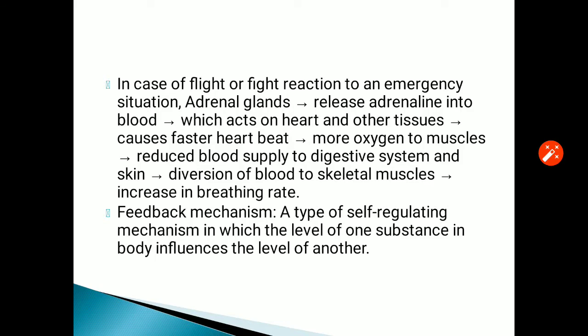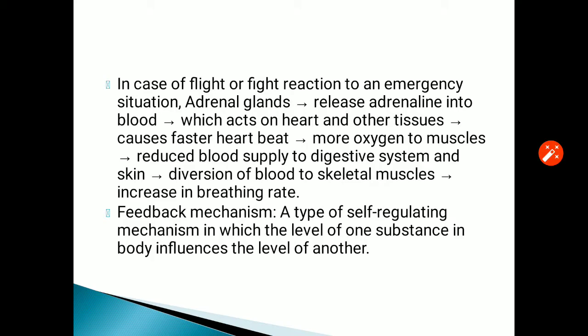The adrenal gland releases adrenaline into the blood, which acts on the heart and other tissues. It causes a faster heartbeat, so more oxygen reaches the muscles. It reduces blood supply to the digestive system and skin, diverts blood to the skeletal muscles, and increases breathing rate. So by all means it increases the energy level of the body and gives more oxygen and blood to the skeletal muscles so the body can react fast to cope with emergency situations.